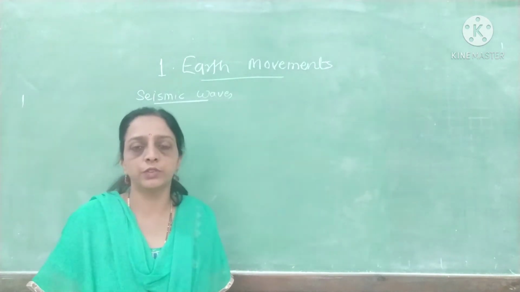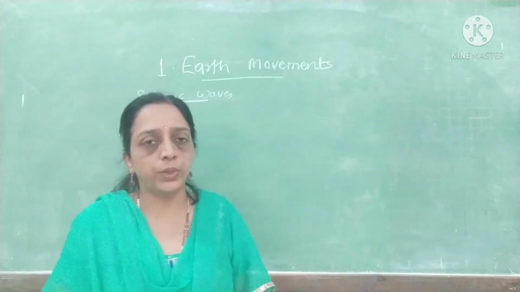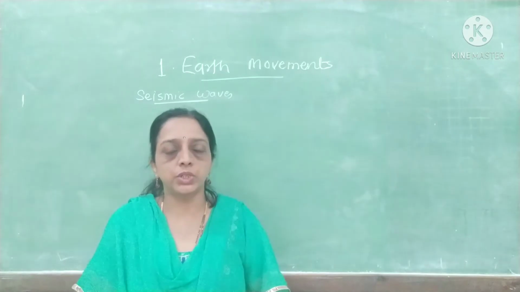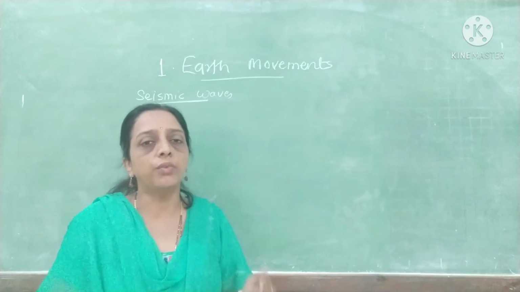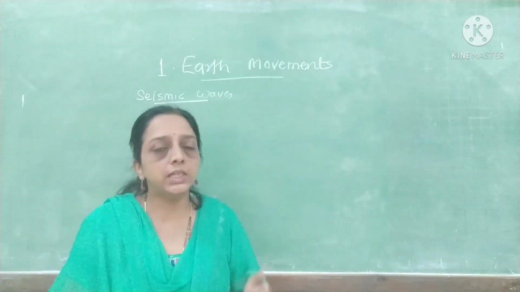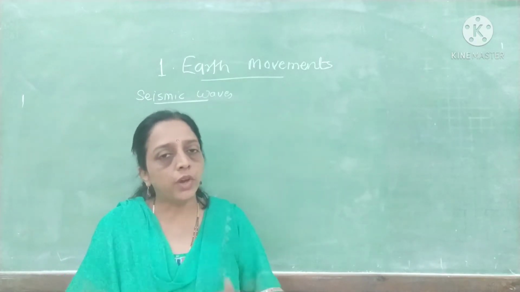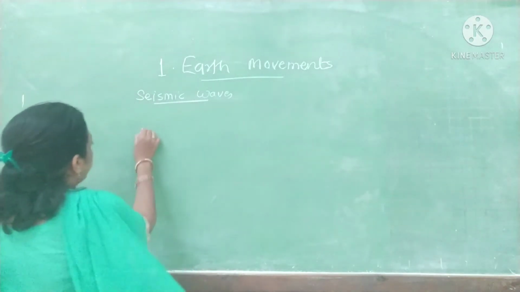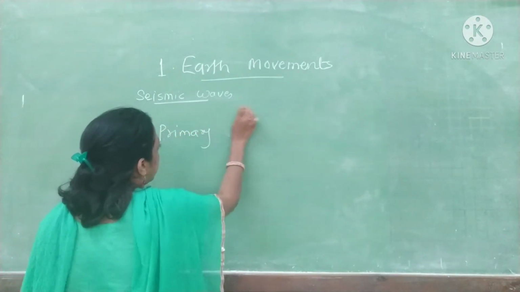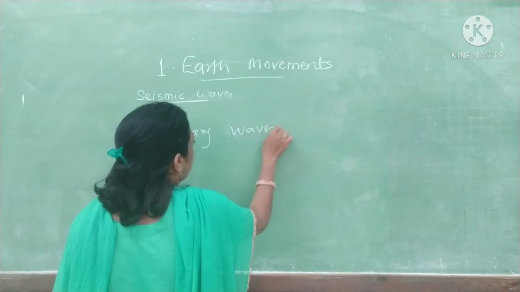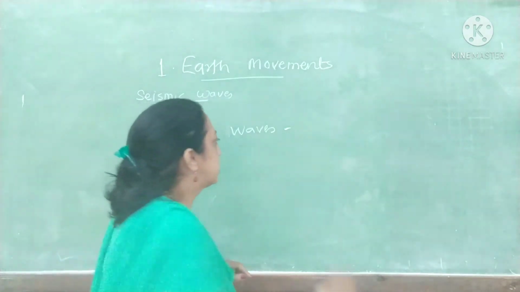Vibrations which come on the surface of the earth are called seismic waves. On the basis of their characteristics, these vibrations are divided into three categories. The first type is primary waves, also called P waves.